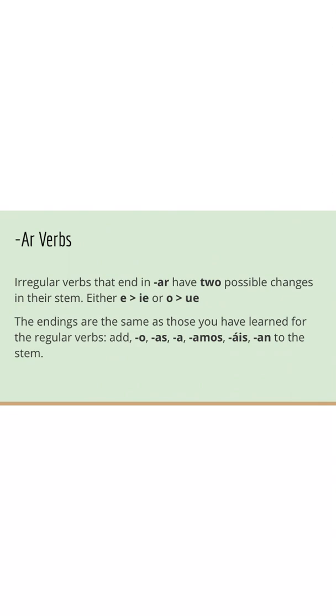For AR verbs, there are only two possible changes that occur in the stem. Those are either E to IE stem changes or they are O to UE stem changes. Now, we get pretty lucky here because our endings stay the exact same. Nothing changes, actually. So, as long as you are comfortable with the o, as, a, amos, áis, an endings, then you will be in great condition.